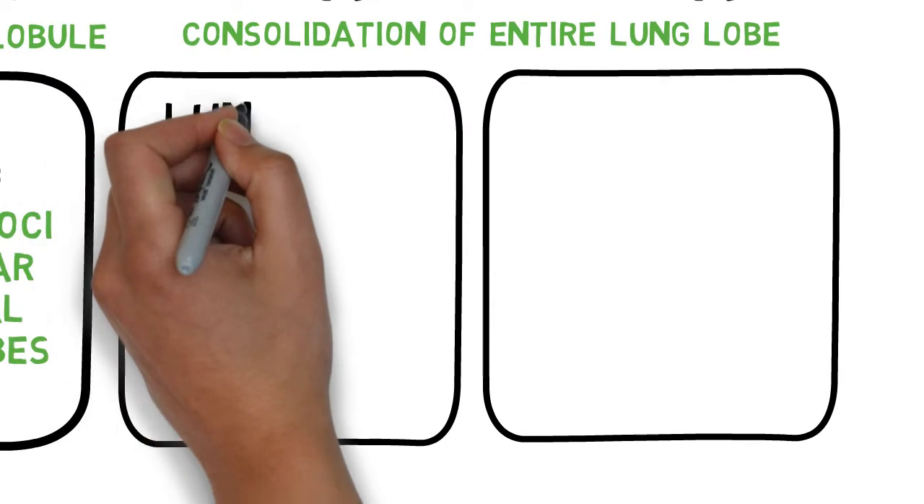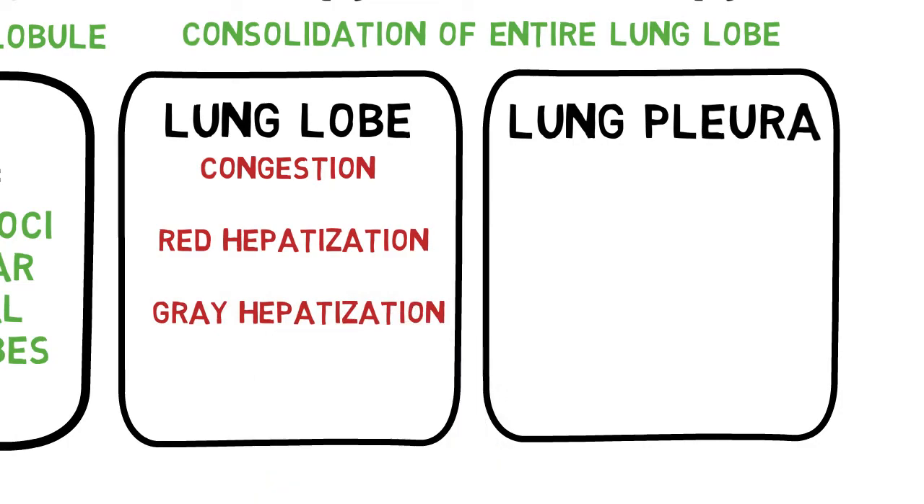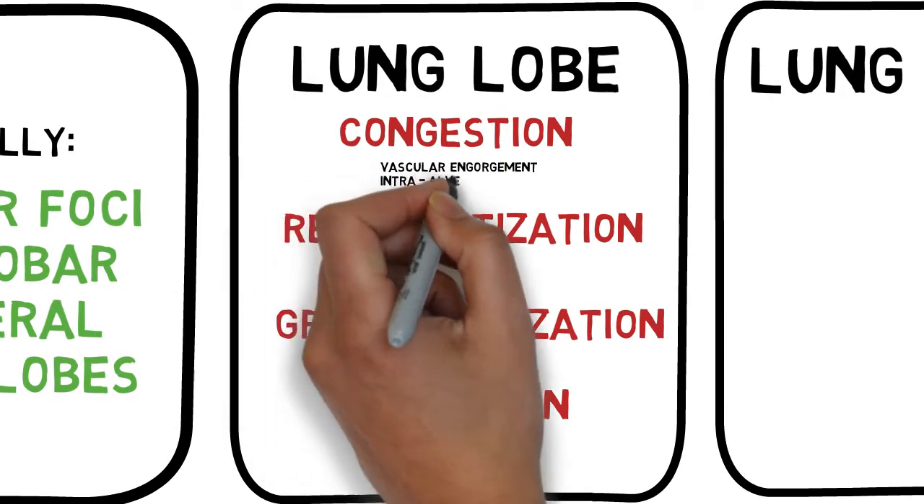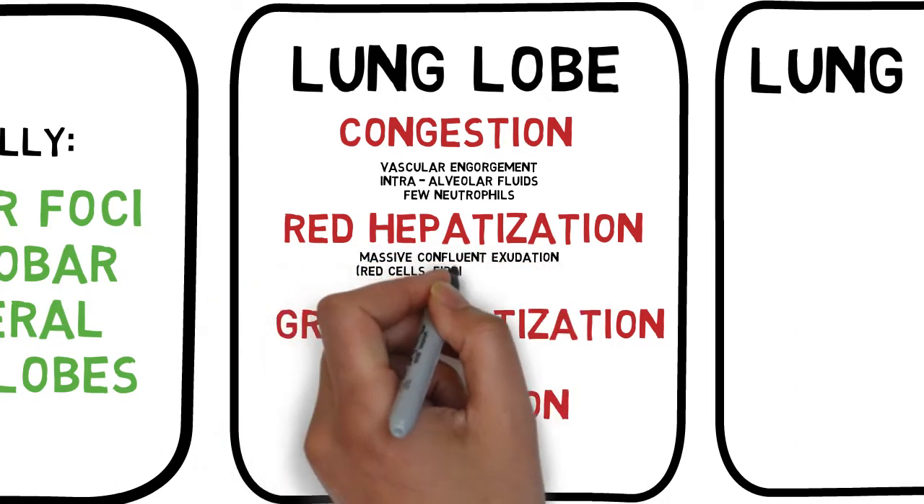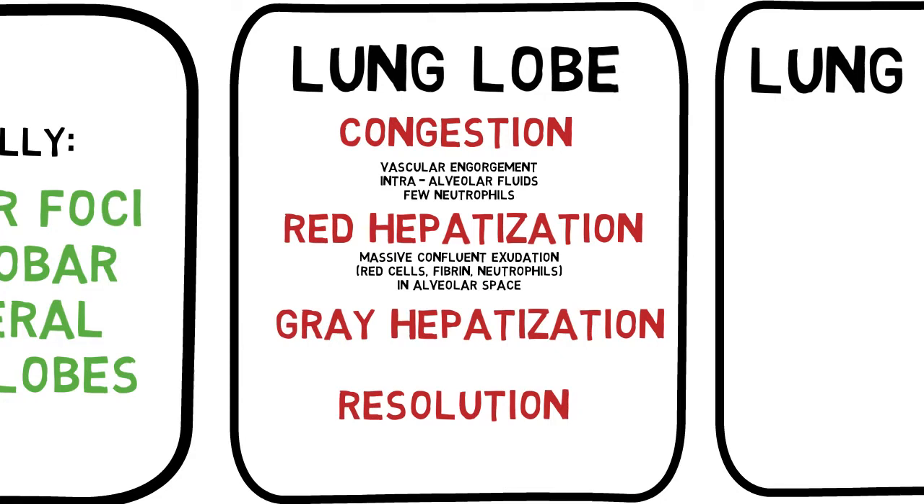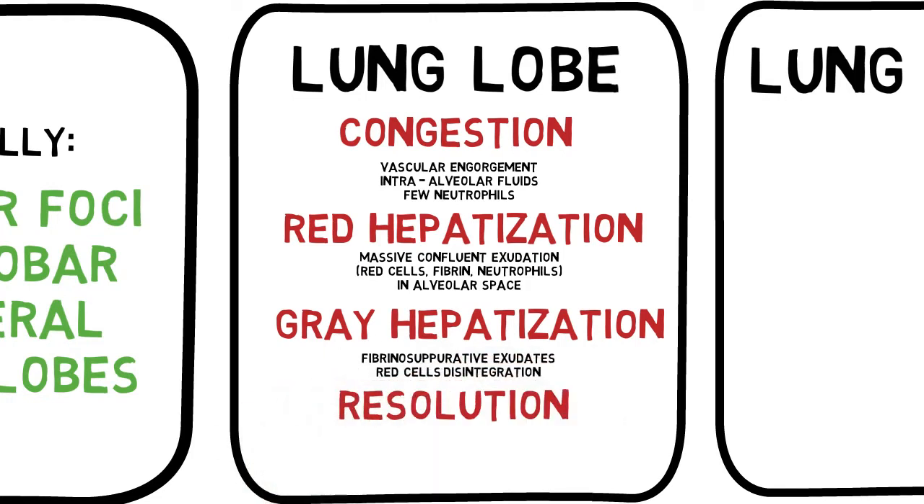Lobar pneumonia is associated with pathology involving the lung lobe and the lung pleura. Classically, the abnormalities seen can be described in 4 phases: congestion, red hepatization, gray hepatization, and resolution. Congestion is vascular engorgement, filling of alveoli with exudative fluids, but few neutrophils. Red hepatization happens when more cells are involved, such as red cells, fibrin, and more neutrophils in the alveolar space. Gray hepatization is when red cells disintegrate, and resolution is when the exudate is broken down and ingested by macrophages.